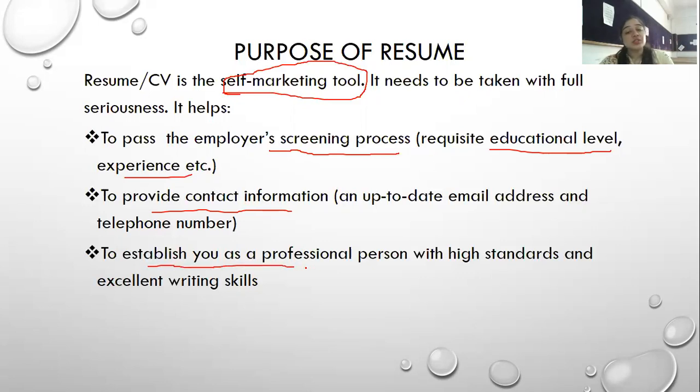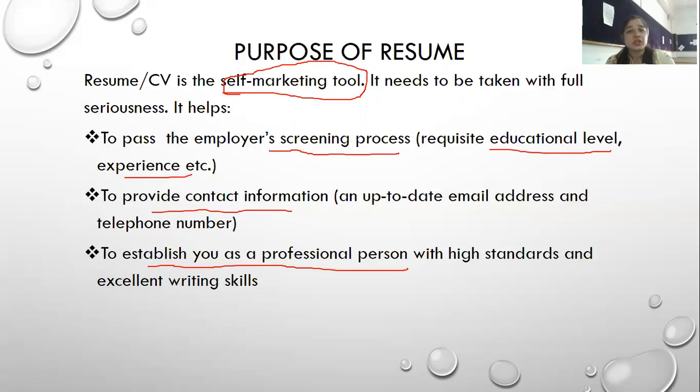Also, it establishes you as a professional person. See, the resume is the first thing which goes from your side to an employer. So by reading a resume, one can judge what the person is. If you have made so many grammatical errors in the resume, you have not written it properly, or you have fancified it using different fonts, which is not appropriate for writing, right? So what impression will it give to the employer? That this person is not serious.